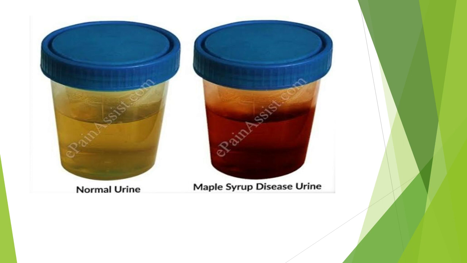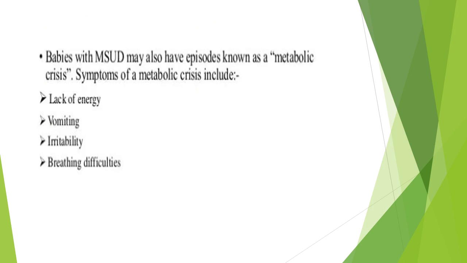In this picture, the first one is the normal urine sample and the second one is the maple syrup urine sample. Even by looking at the color of the urine, we can identify some abnormalities. Babies with maple syrup urine disease may also have episodes known as a metabolic crisis. Symptoms of a metabolic crisis include lack of energy, vomiting, irritability, breathing difficulties, etc.